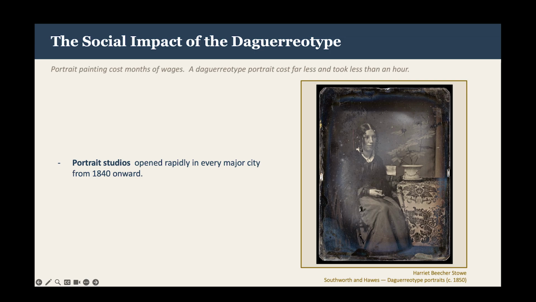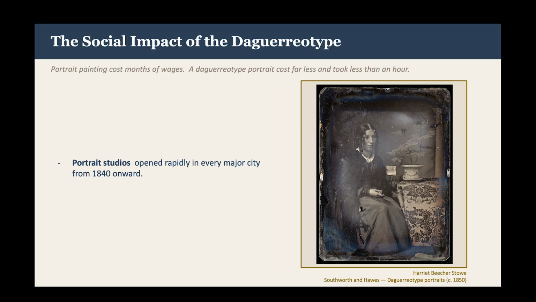The daguerreotype democratized portraiture, partially. A painted portrait in the 1840s might cost the equivalent of several months' wages for a working-class person. A daguerreotype, however, by the 1840s cost far less and could be obtained in under an hour. But it also had its limits.